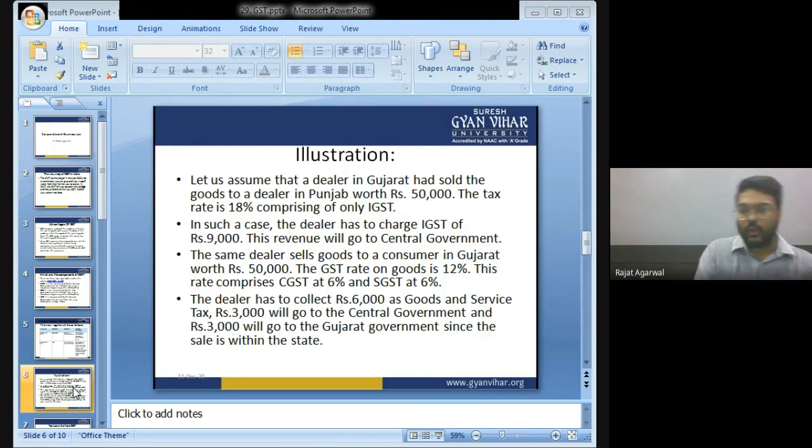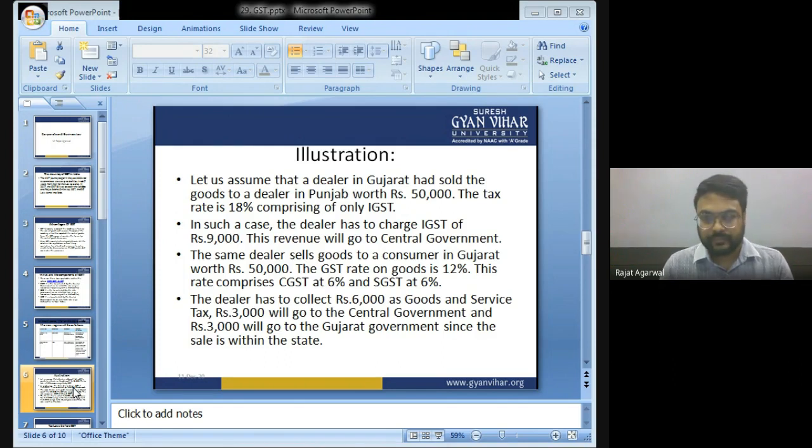As I told you, if you sell goods from one state to another state, IGST will be applicable. The rate of IGST is 18%. In such a case, the dealer has to charge IGST of 9,000, that is 50,000 into 18%. This revenue will go to the central government.